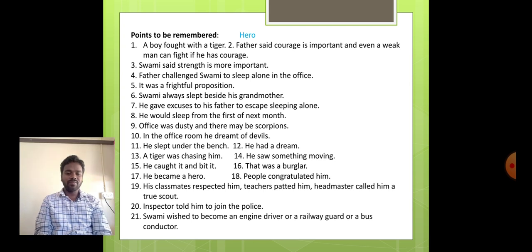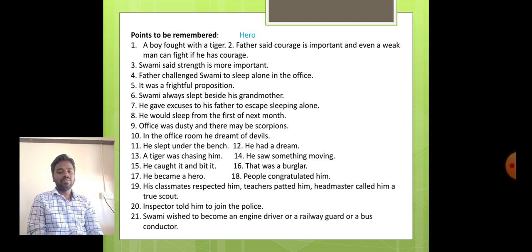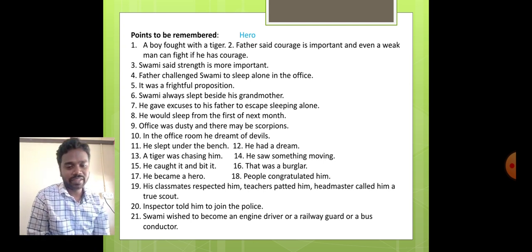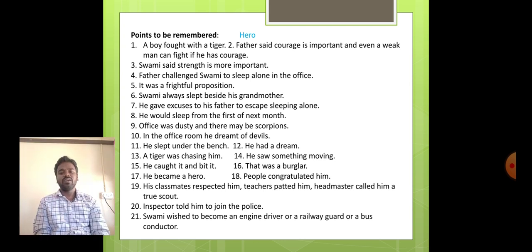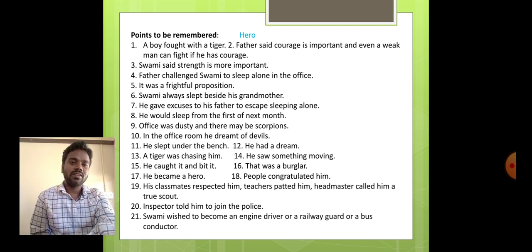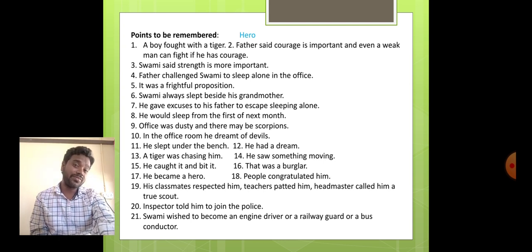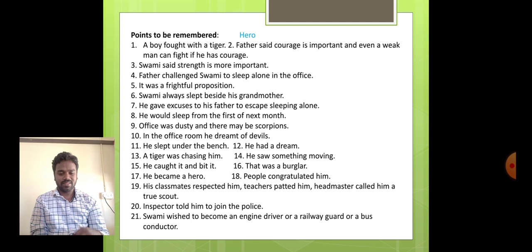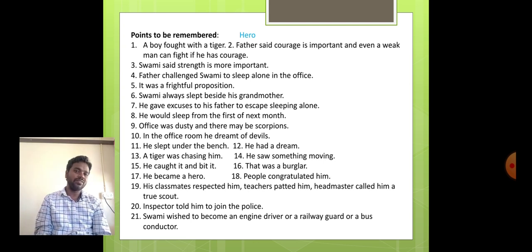When you look at the textbook, before you read, there is a small anecdote given. You just read it on your own and answer it. So let us move on to the lesson now. As I told you, there is a conversation between Swaminathan's father and Swami regarding a newspaper and a boy. His father challenged him and asked him to sleep alone in the office room.